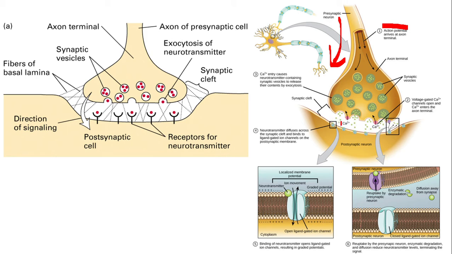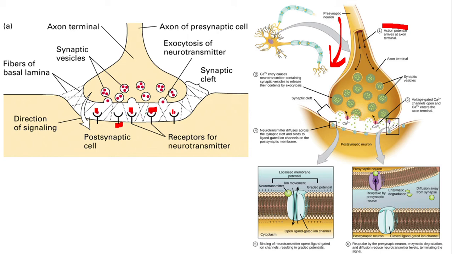Then what happens? Once the neurotransmitters are released, they bind with specific receptors on the postsynaptic membrane. Let us come to this figure. You see the neurotransmitters are released. Here you can see this is the postsynaptic membrane. On the postsynaptic membrane we have these things. What are these? This is the receptor for the neurotransmitter being released. Here you can see a neurotransmitter is already bound with the receptor.